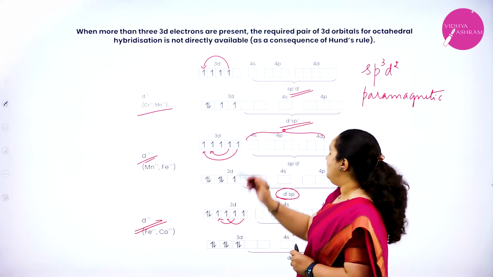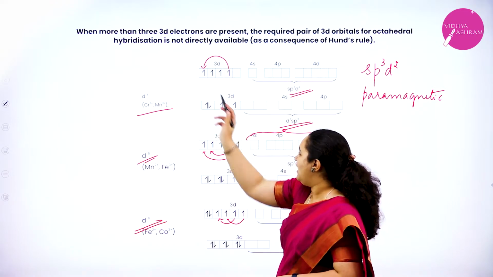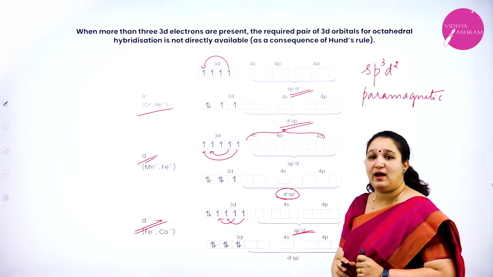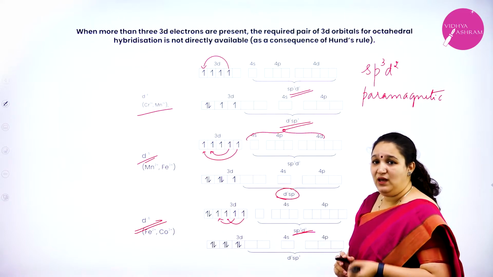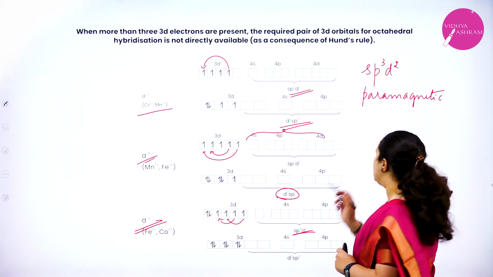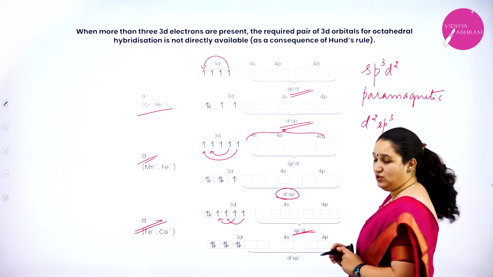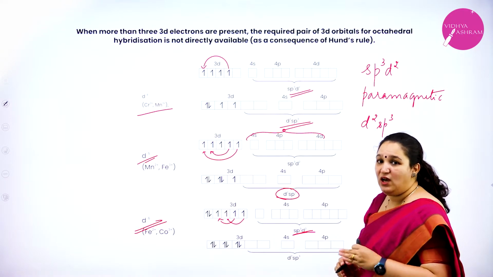Because whenever sp3d2 hybridization takes place, there are unpaired electrons. In all the three systems there are unpaired electrons, because of which it will be paramagnetic. But if it is undergoing d2sp3 hybridization, then the magnetic property can change.